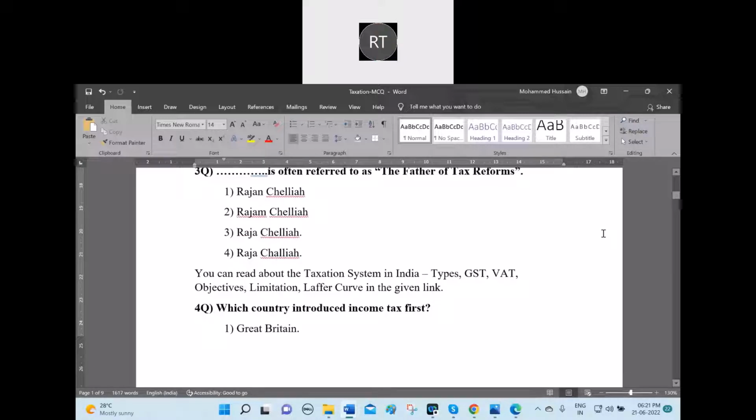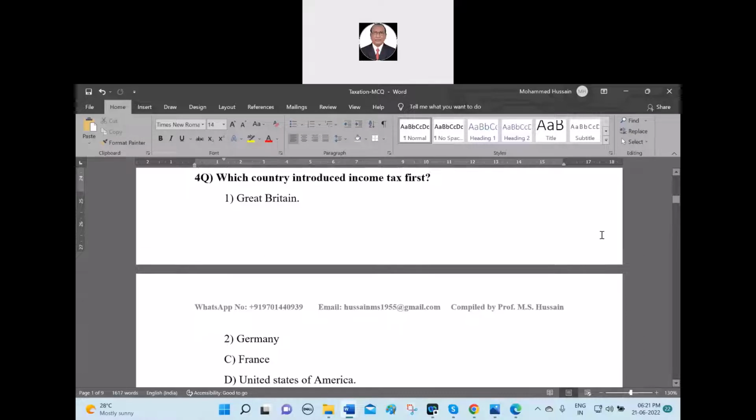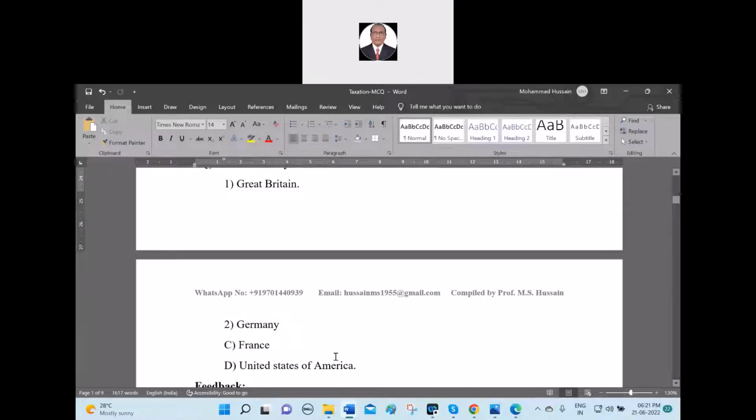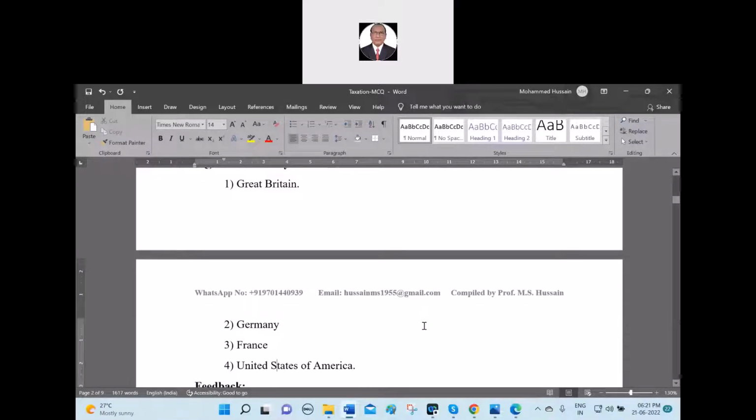Fourth question. Which country introduced income tax first? Number 1, Great Britain. Number 2, Germany. Number 3, France. Number 4, United States of America. Which country introduced the income tax first? Among the 4. Number 4.